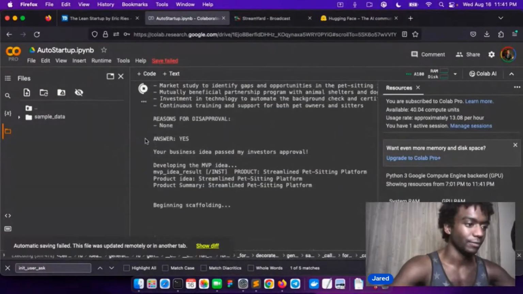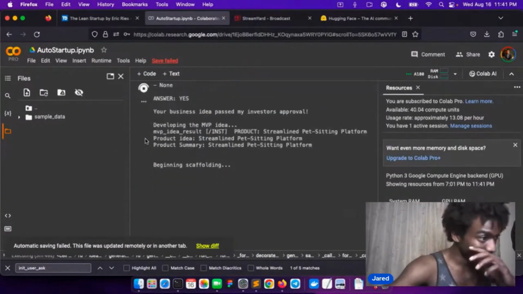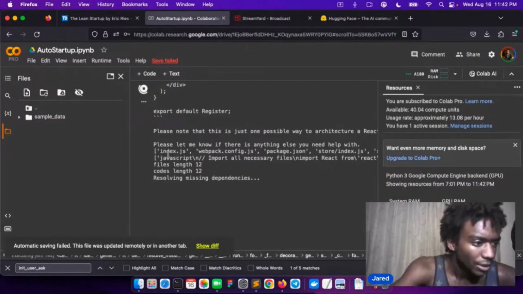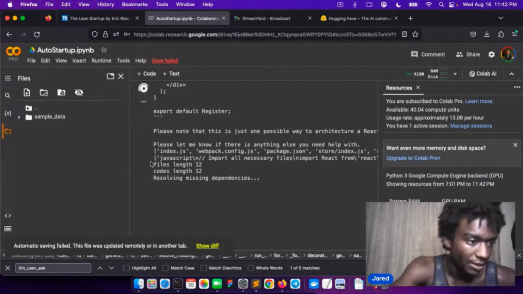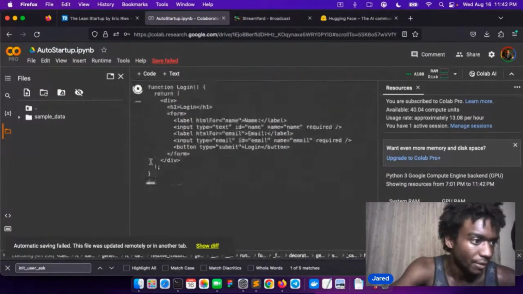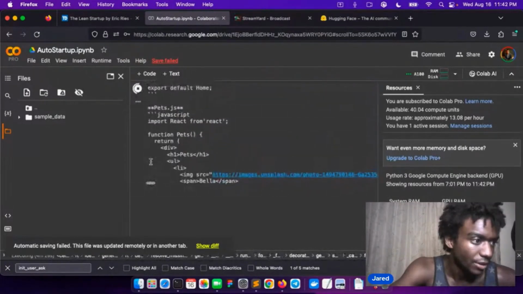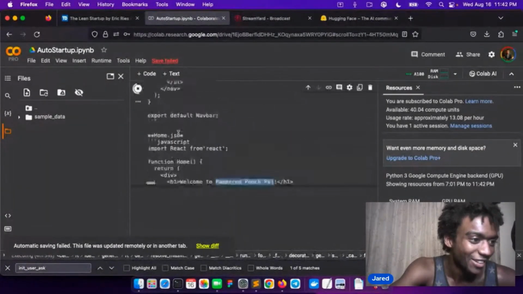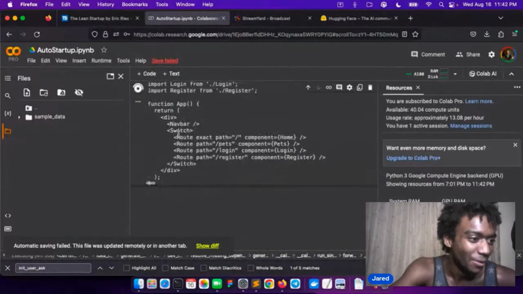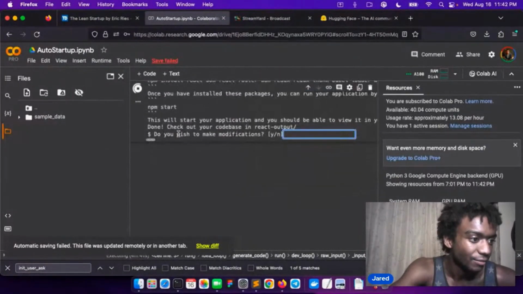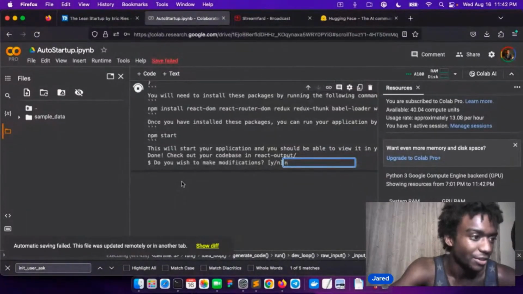All right. So we're scaffolding. It's taken some time. Nice. It did it. Cool. So now it's resolving missing dependencies. Let's look at what this looks like. So it's a login register. Yeah, it used the name Pampered Pooch Pal. Yay. That's all I wanted. I don't think it used the colors though. I don't want modifications. We don't have to test that.